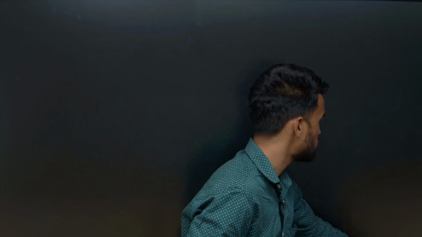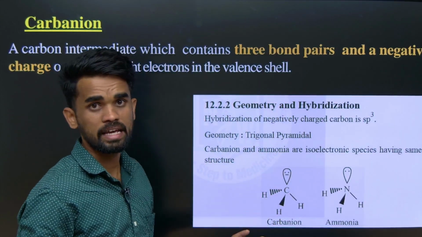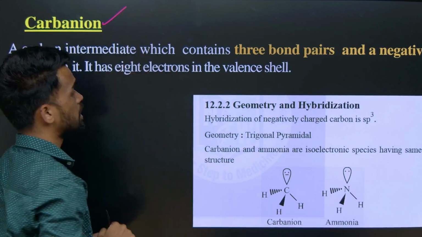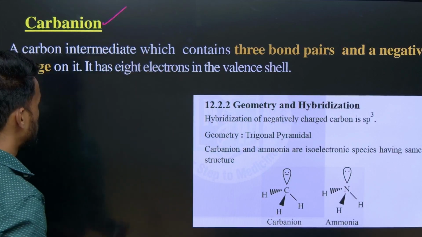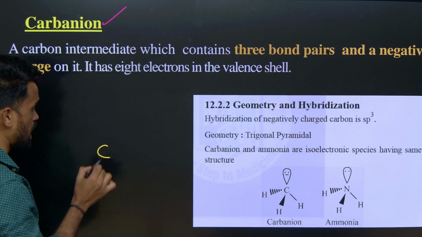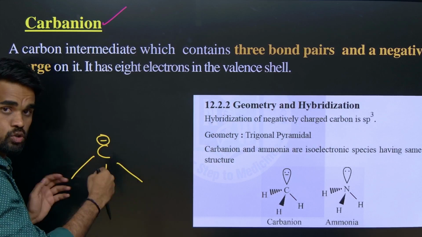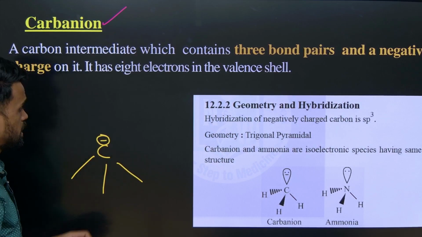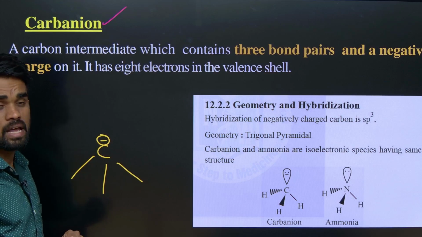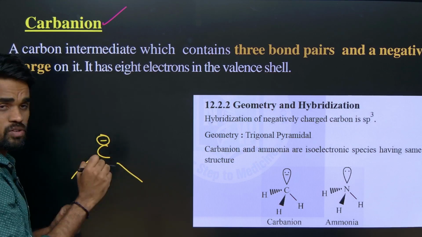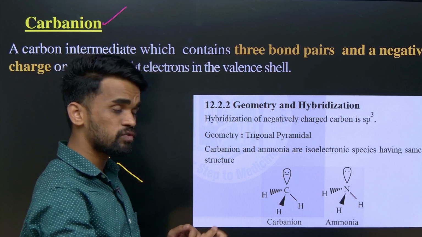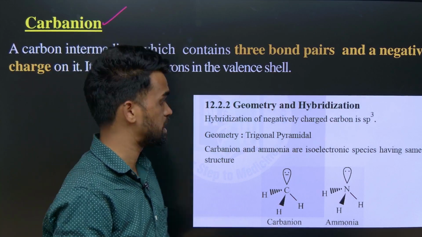Okay, now let us move further to the carbanion, the second intermediate. What is that? Carbanion. Here the central carbon has a negative charge with 3 atoms or 3 groups attached to it, so we can call this a carbanion. It is also formed by heterolytic cleavage only, as we discussed.